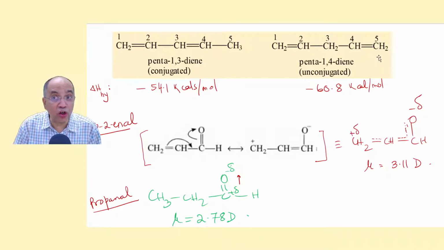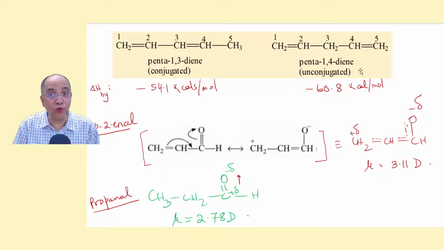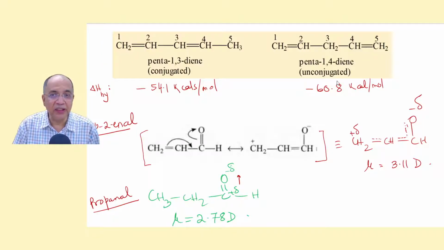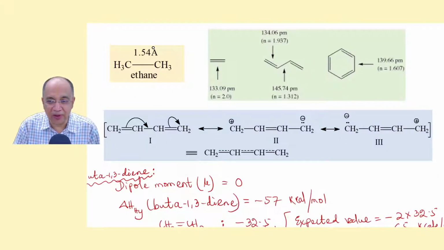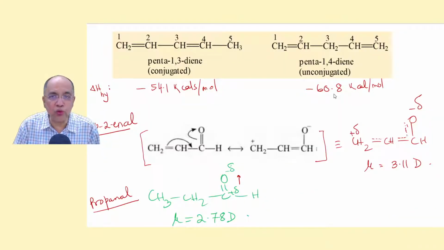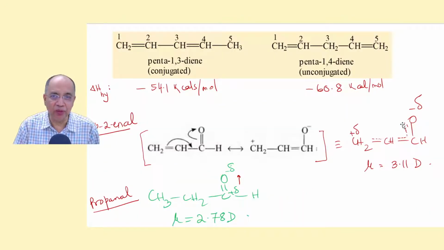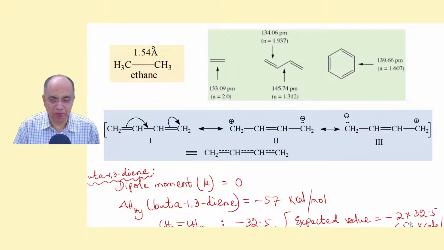But in unconjugated pentadiene, 1,4-pentadiene, where the pi bonds are not conjugated, no resonance, no electron delocalization, these are two localized double bonds, pi bonds. In that case, it is very close to 65. It is a bit less because of some hyperconjugation phenomenon, but it is close to the calculated value, that is 65.